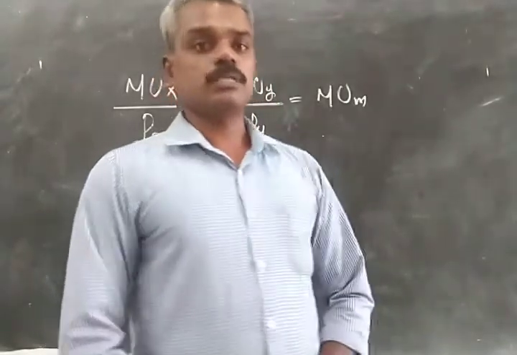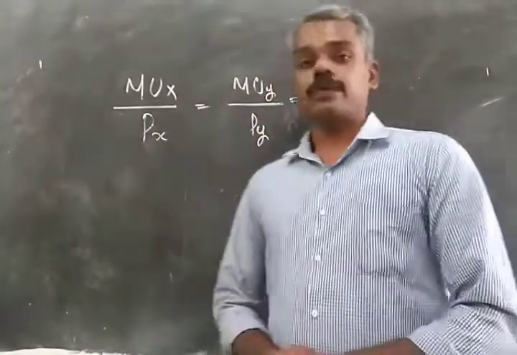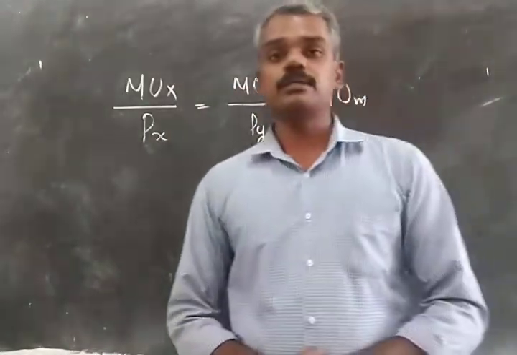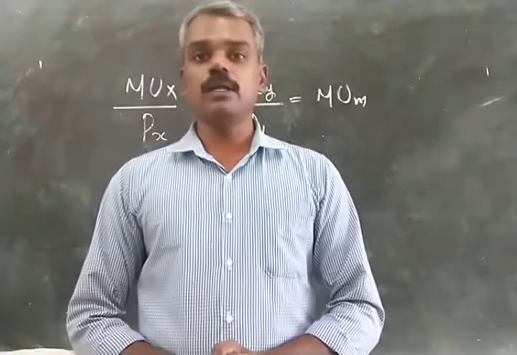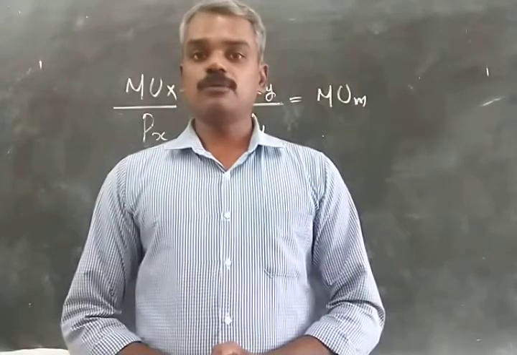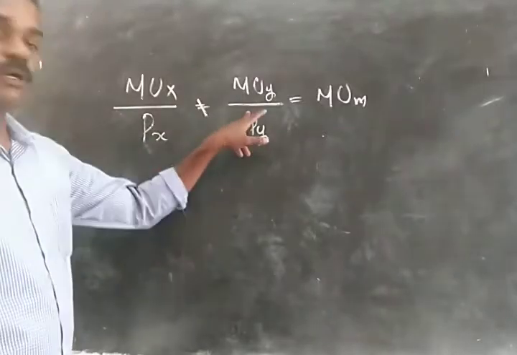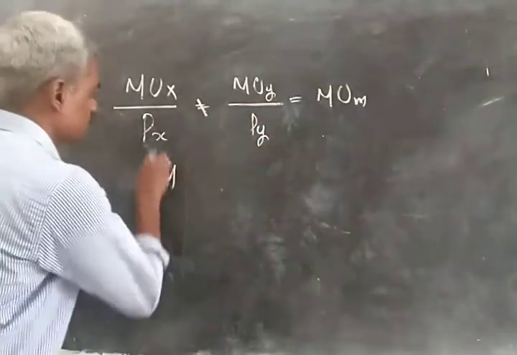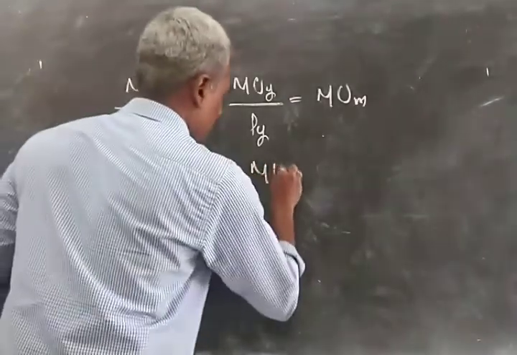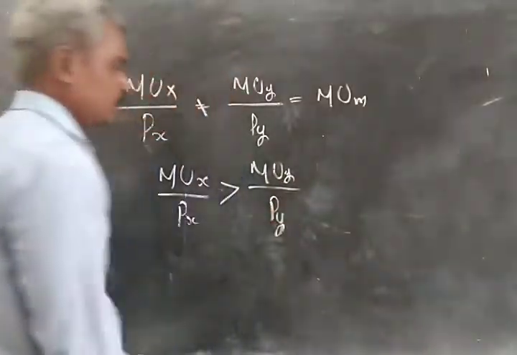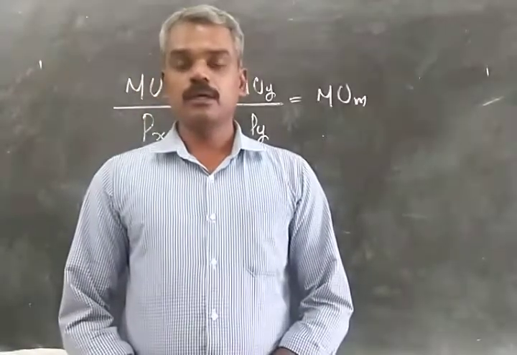Okay. And now suppose that the price changes, or the price falls. Here, price of X falls. So P of X is lower. So what happens? MUX by P of X is greater than MUY by P of Y. That is, there is an inequality between MUX by P of X and MUY by P of Y, or MUX by P of X is not equal to MUY by P of Y. So we have an inequality here, and the consumer is not in equilibrium.